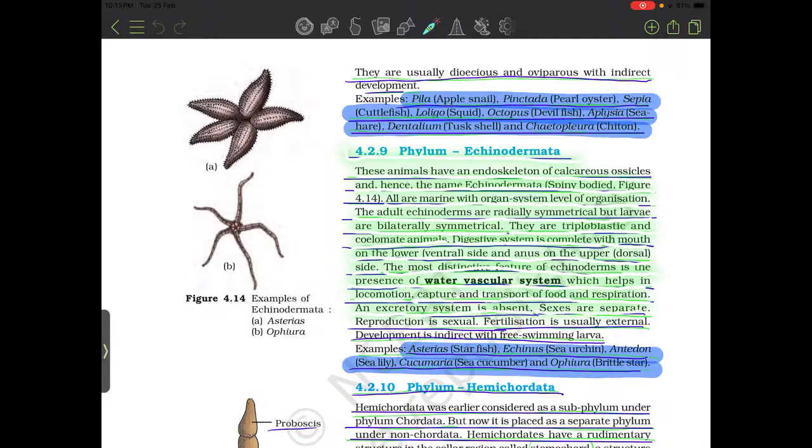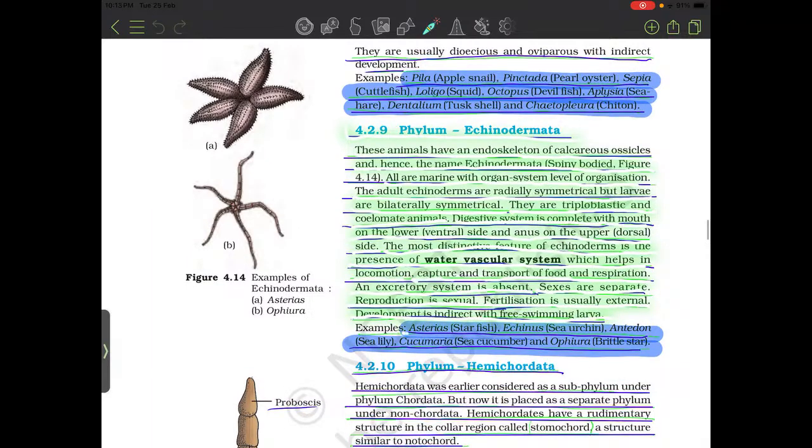Sexes are separate. Reproduction is sexual. Fertilization is usually external. Development is indirect and free swimming. Examples: Asterias, starfish; Echinus, sea urchin; Antedon, sea lily; Cucumaria, sea cucumber; Ophiura, brittle star. Examples of echinoderms: Asterias, Ophiura.